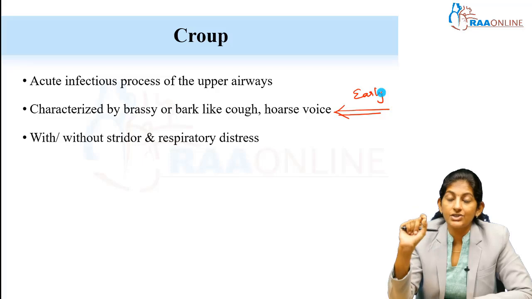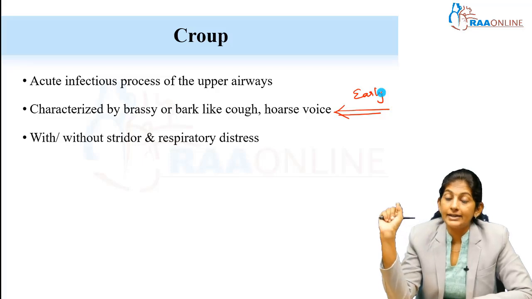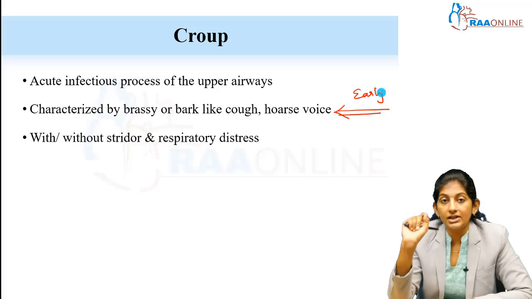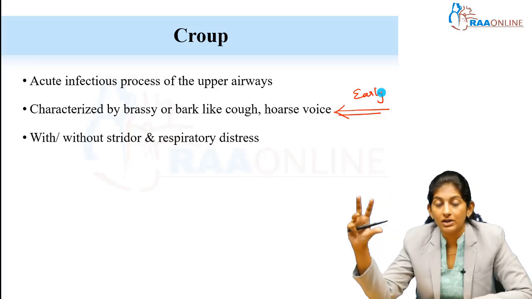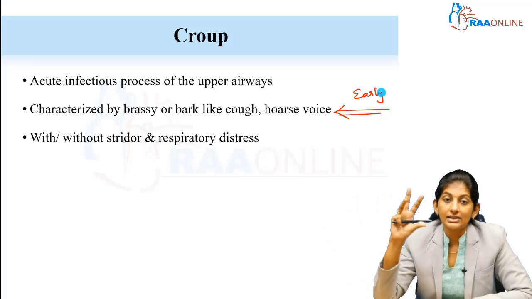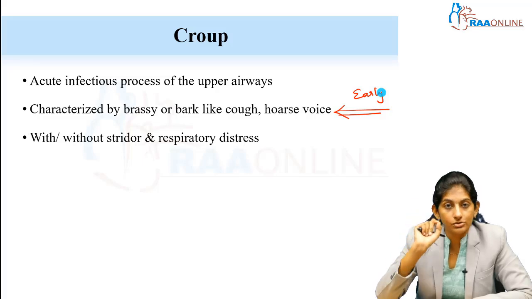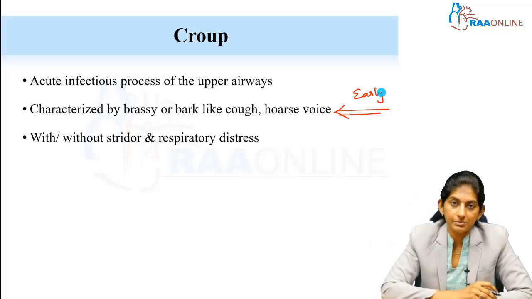Stridor, whenever the child is agitated, you get the stridor. In early stages, you will get stridor only when the child is agitated. But in advanced or severe Croup, the stridor occurs at rest also. And then finally there is the respiratory distress.